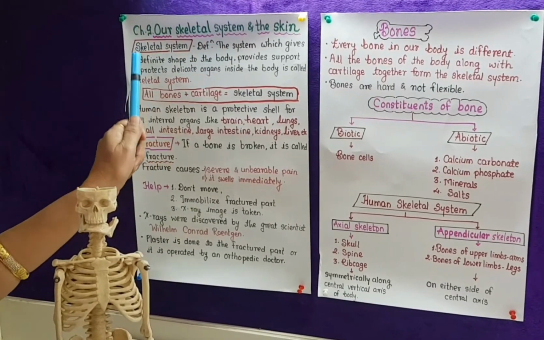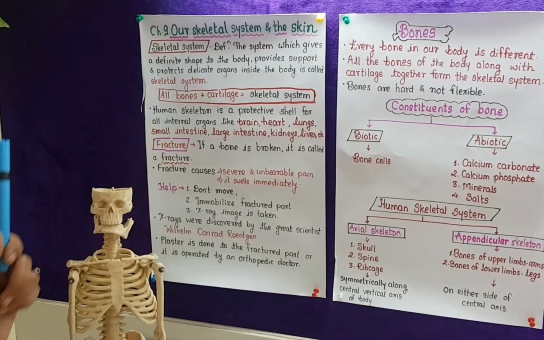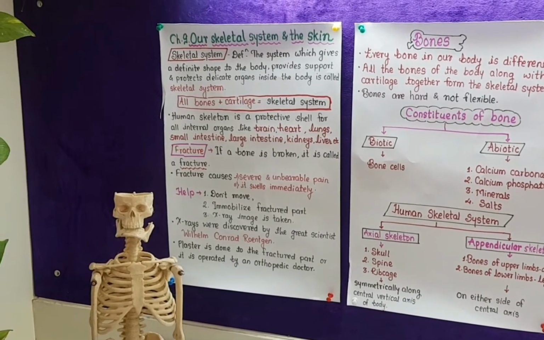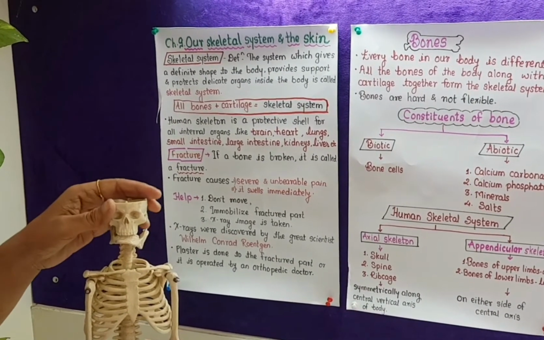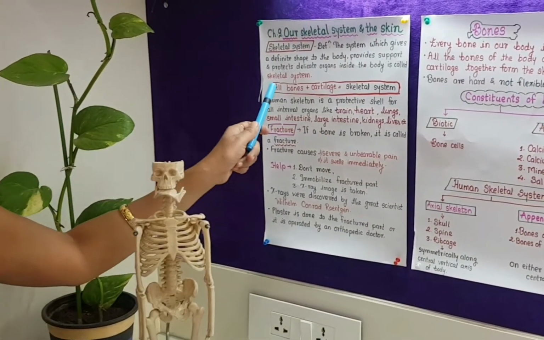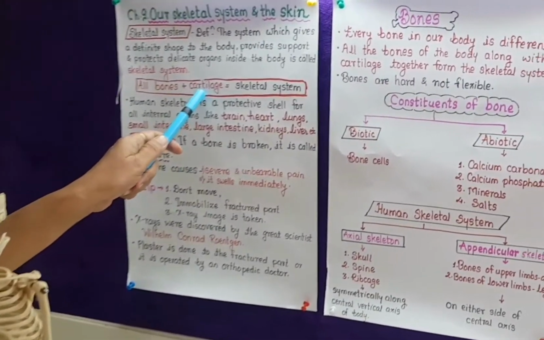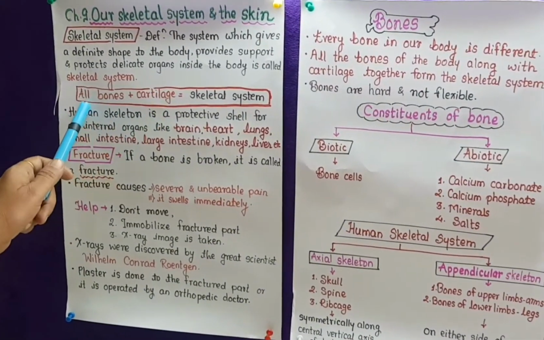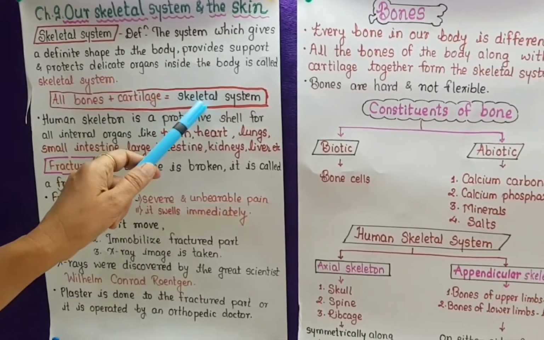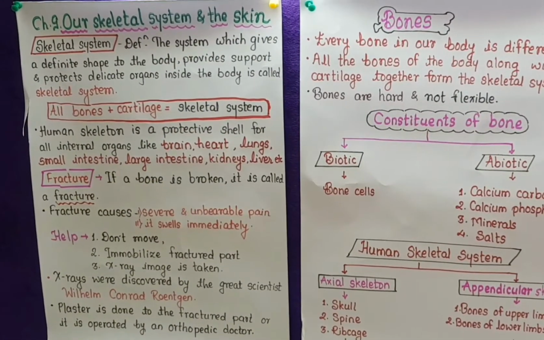The system which gives a definite shape to the body, provides support and protects delicate organs inside the body is called the skeletal system. In the skeletal system, all bones and cartilages are there. All these bones and cartilages form the skeletal system.